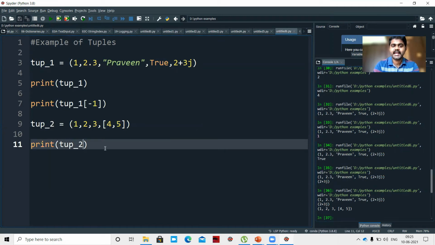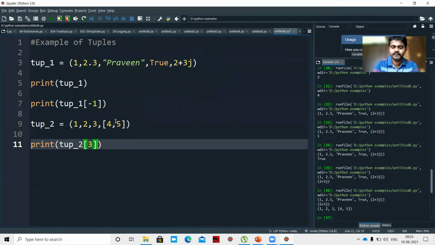Now I can access the elements. How? See, the 0th location is 1, the first location is 2, the second location is 3, and the third location is [4, 5]. So tup_2[3] means we are accessing the list [4, 5]. In that, the 0th location is 4 and the first location is 5.